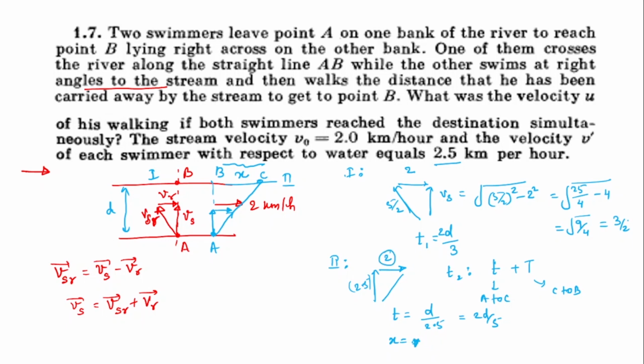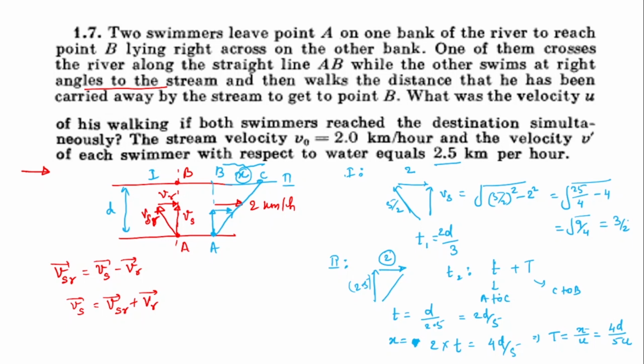So the drift is 2 into this time taken, which is 4d by 5. Implies capital T will be how much? Now this distance we have calculated. So from C to B, he is moving with speed u, which is what we are supposed to calculate. So it will be x upon u, which is nothing but 4d by 5u.